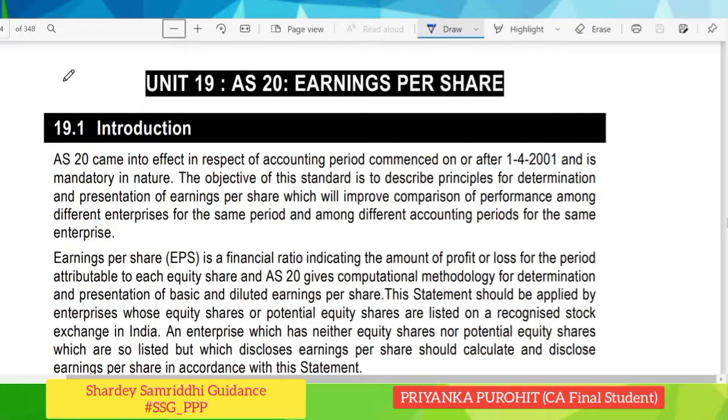Also, in consolidated financial statements, the information required by this statement should be presented on the basis of consolidated information. So in this particular accounting standard, the focus is majorly on two things to be calculated: first the numerator and second the denominator. More focus would be given to the calculation of the denominator. So instead of going through the theory part, we will now move on to the practical questions, because in this particular accounting standard, practical questions will give you actual insight. First of all, we will start with SM questions, that is SM illustrations.